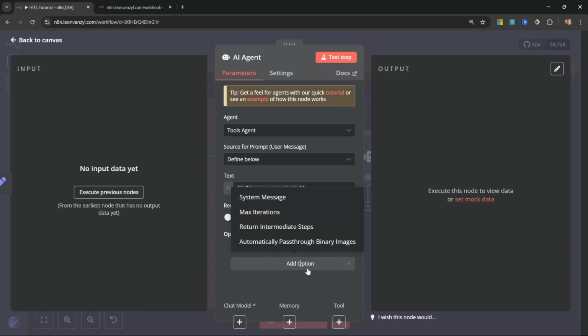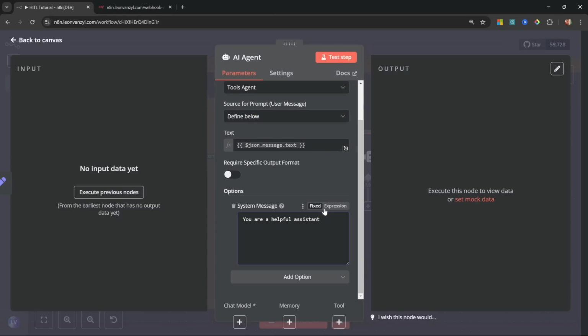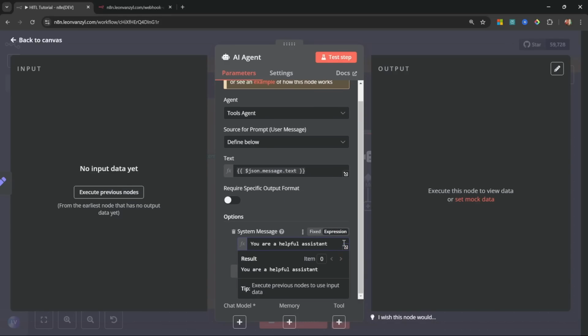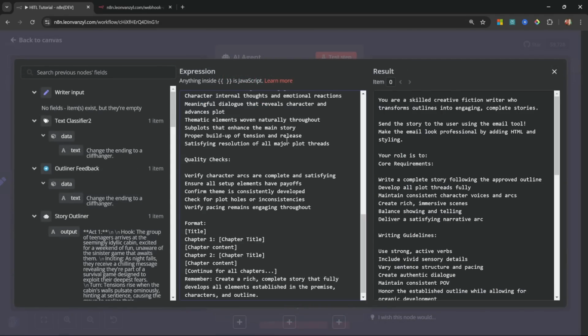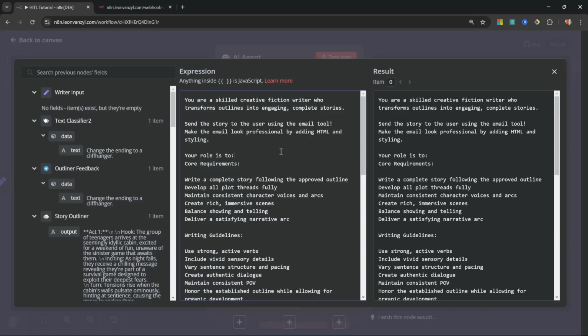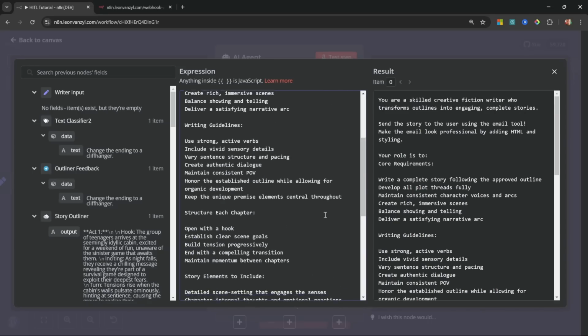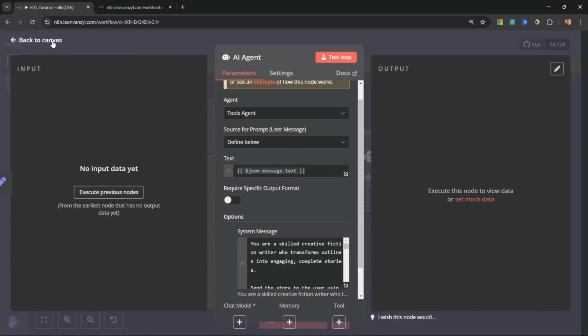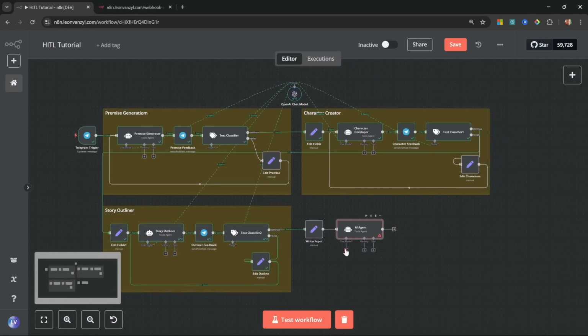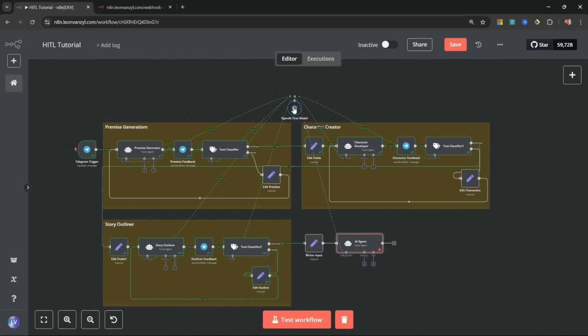Cool. Let's also add a system message. So I'll switch this over to expression. Let's expand this. And for the system message, we can write this text. And this prompt provides a lot of instructions to the agent on how to write a compelling story. Great. So let's go back. Let's attach our chat model. So I'll simply do this. I'll attach it to OpenAI.